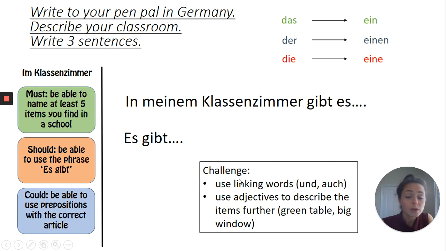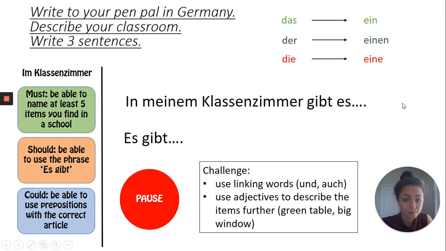As a challenge, I would like you to not only write down 3 sentences all the same, but I would like you to use some linking words as in und, auch, and also, and use some adjectives to describe the items you're naming a little bit further. So if you're saying, for example, there is a table, you could say there is a green table, or there is a big window, things like that. So I would now like you to pause the video here. Make sure you change the articles when you use these sentence starters, okay? And then we will go through an example together.